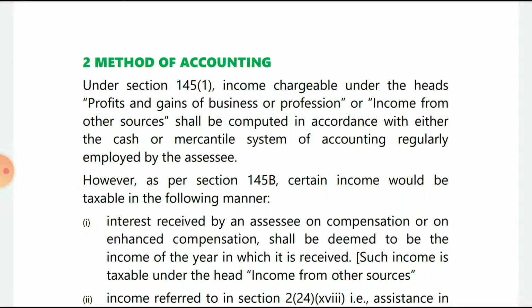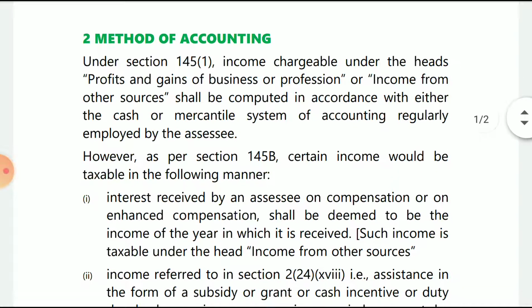Cash system means the system where you record both your cash receipts and cash payments. Whatever you receive in cash is recorded, and whatever payments you make in cash are also recorded. While the mercantile system means you record your cash receipts as well as your credit receipts.